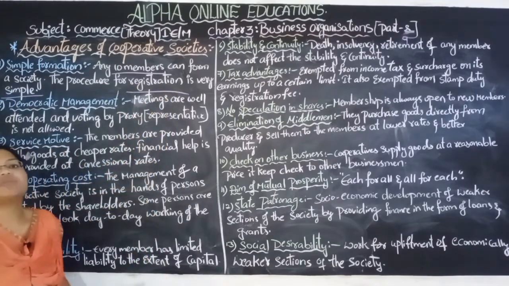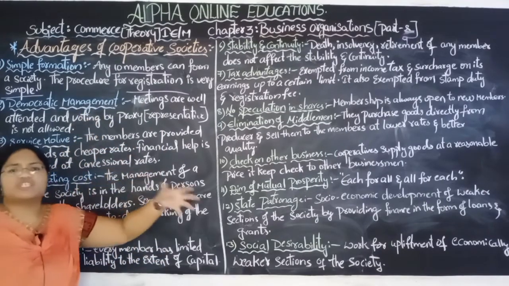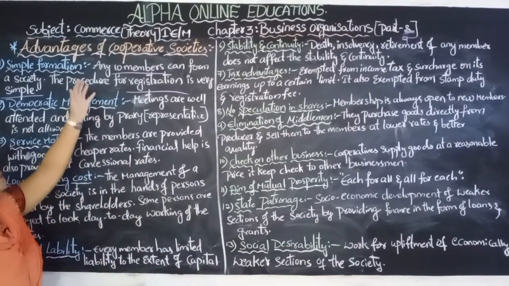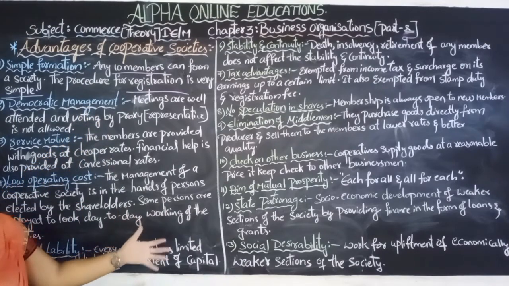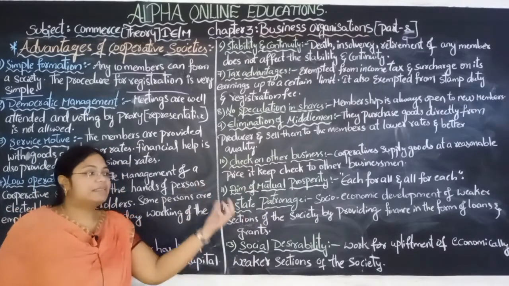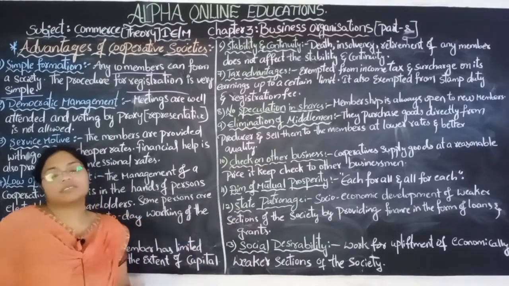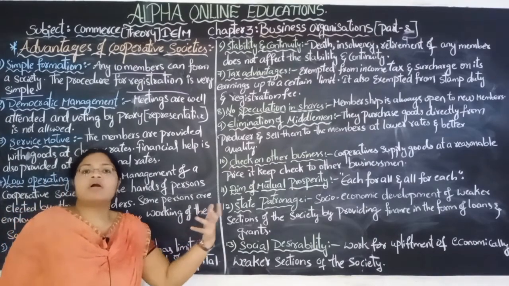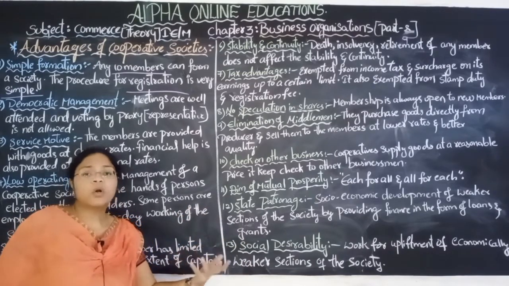They have to get registered under the Cooperative Society Act. That is very easy. Not many legal formalities, restrictions or rules are required for cooperative societies to get registered. When they are registered, they will enjoy certain benefits like their own common seal, continuity of the society, and they can also appeal to the law if there is any injustice. These things we have already discussed in the features of the cooperative societies.